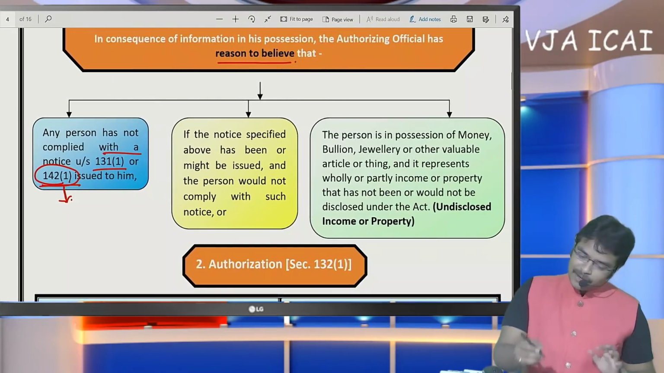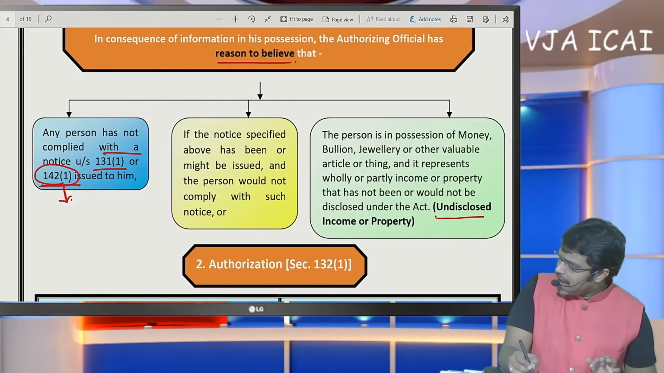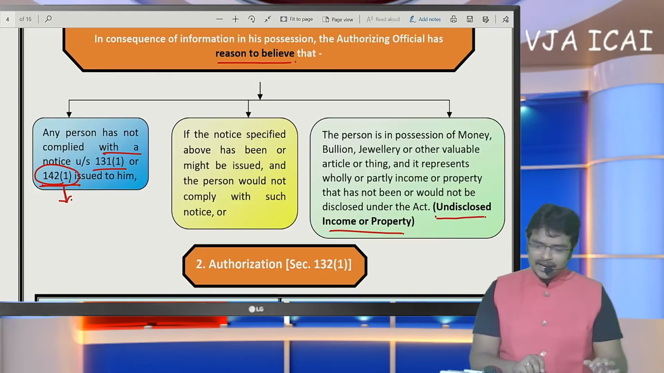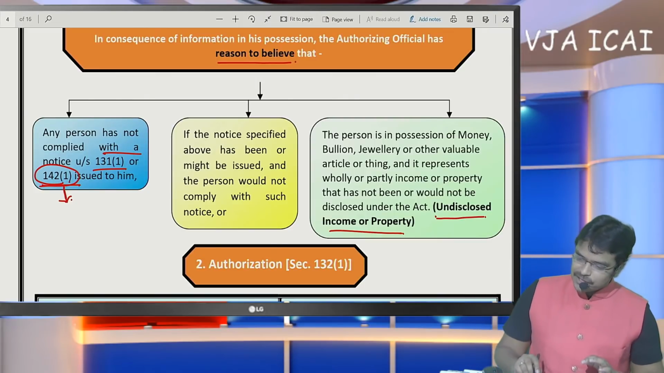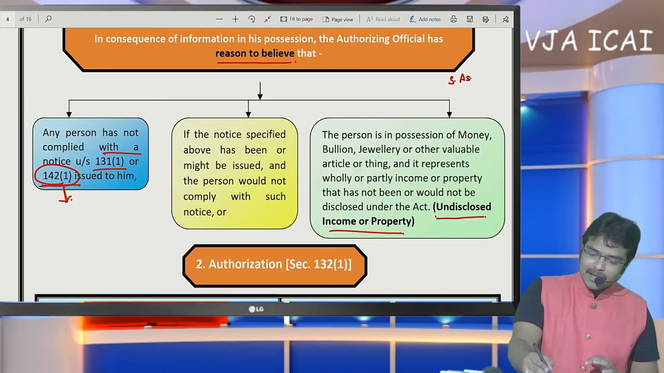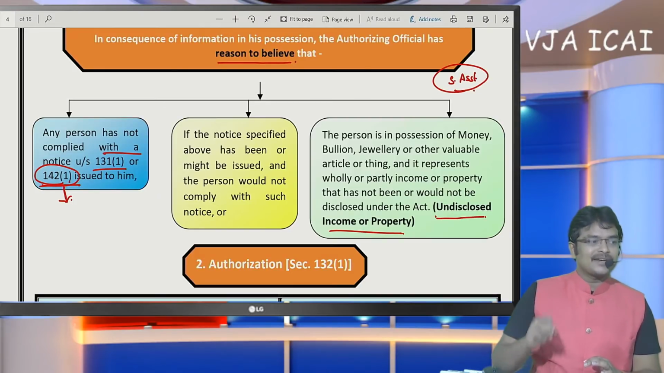And the main thing to be noticed is, generally if they have undisclosed income or properties, then such assessment shall be made. How much undisclosed income should exist?